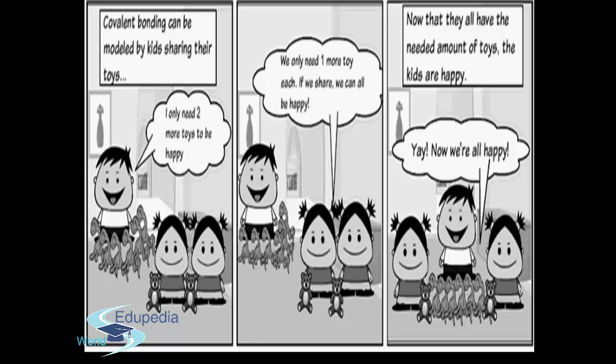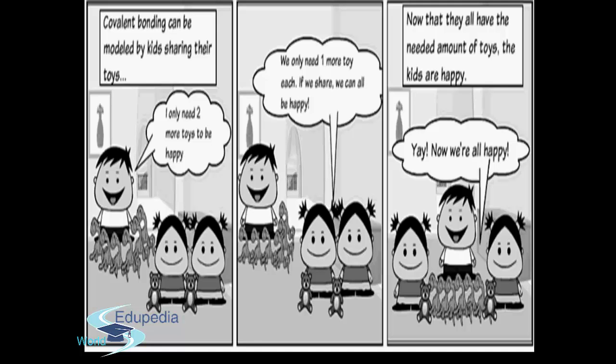Now you can see this. One kid has 6 toys and the other 2 girls have one each. So if they share, all 3 will have 8 toys. So now, yeah, we are happy.